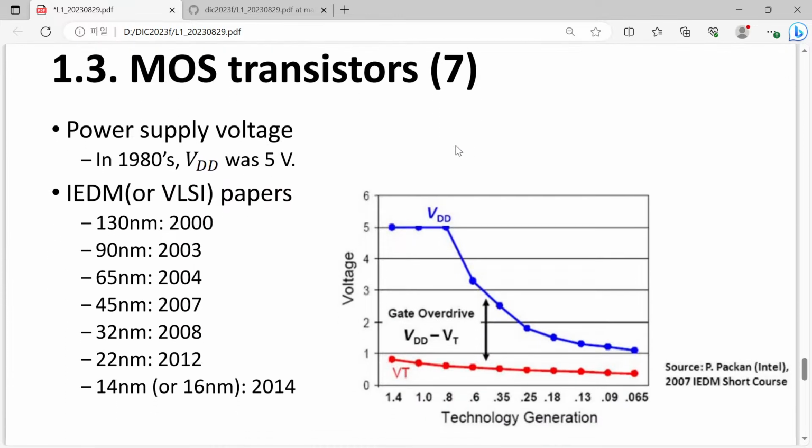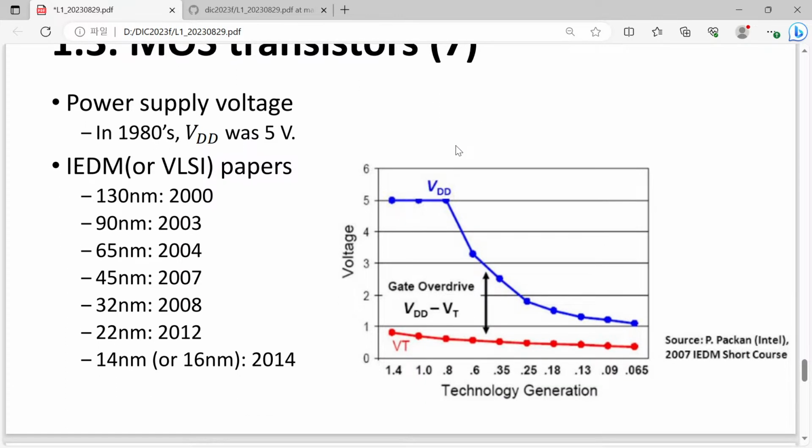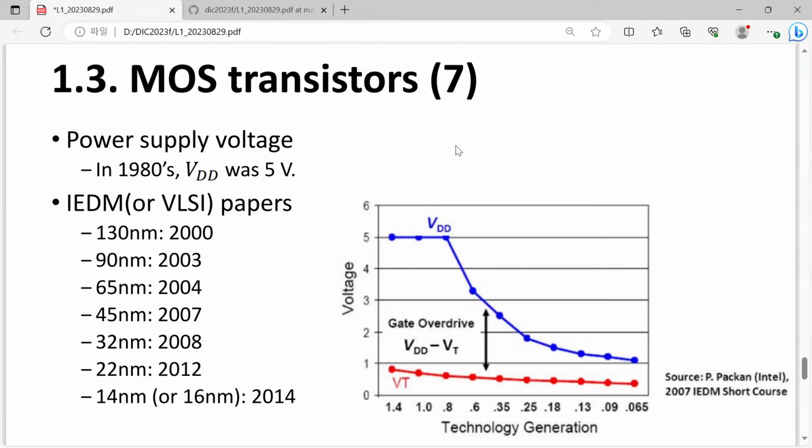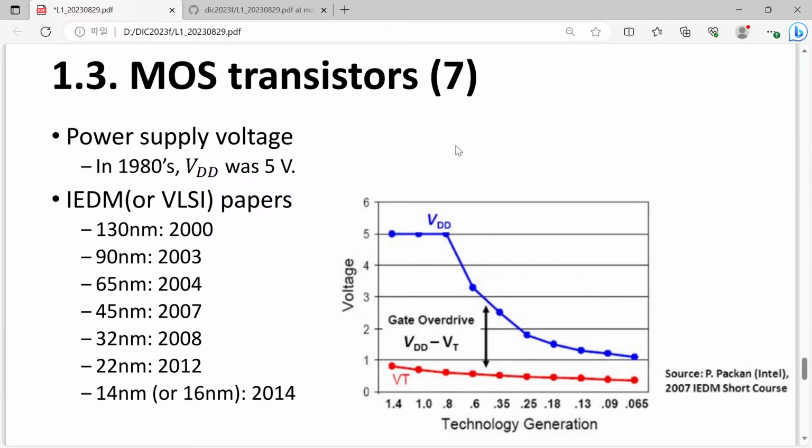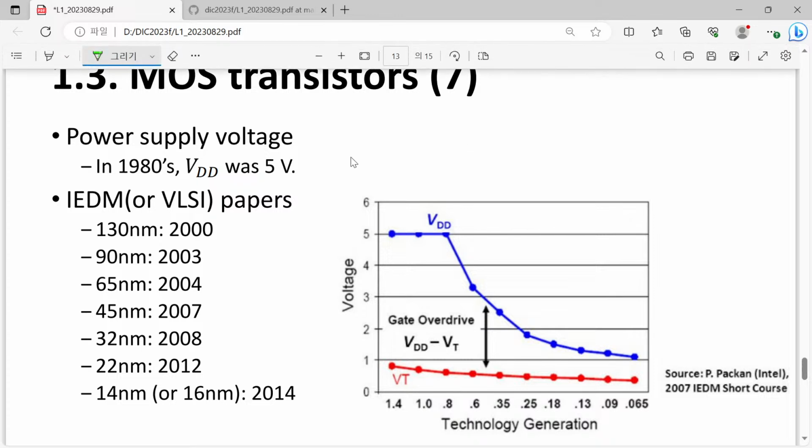And okay, so now we have just 7 minutes left, so I will just quickly cover this one. Today, I told you that I applied 0.7 volt to the drain and sometimes also applied 0.7 volt to the gate. So typically, the voltage value applied to the gate or drain is called VDD.